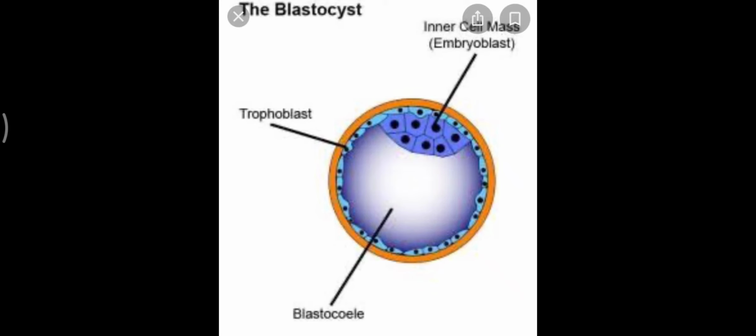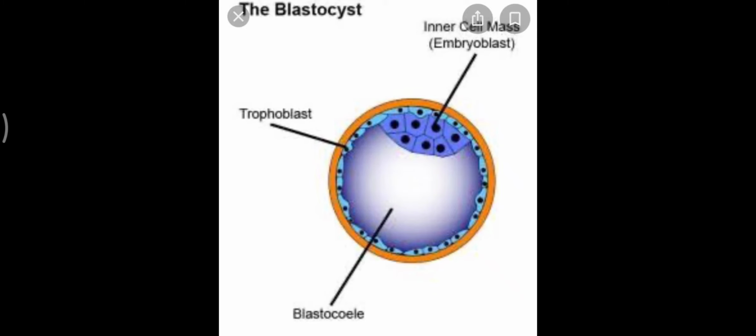That is, for 9 months the embryo is going to remain in the womb of the mother and it is going to develop. Soon after implantation, the embryo undergoes differentiation and forms the outer ectoderm and inner endoderm, and in between the two layers another layer develops, that is the mesoderm. Further, these three germ layers, that is ectoderm, endoderm and mesoderm, give rise to all the tissues and organs that are present in an adult individual.